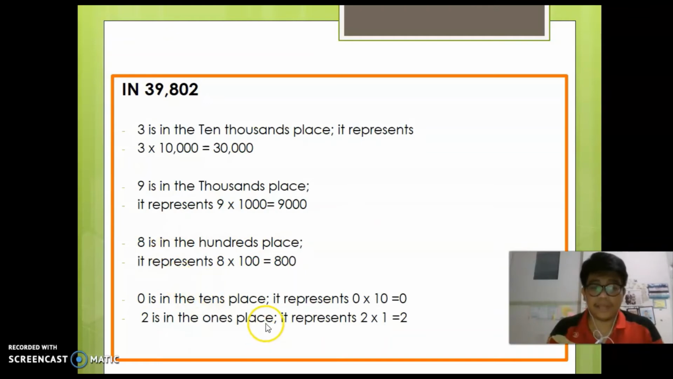0 is in the tens place. It represents, because this is 10, 0 times 10 equals 0. So the value of the 0 is 0. There is no value, but this is the 0. And then 2 is in the ones place. It represents 2 times 1 equals 2. So let's make a difference between place value and value.